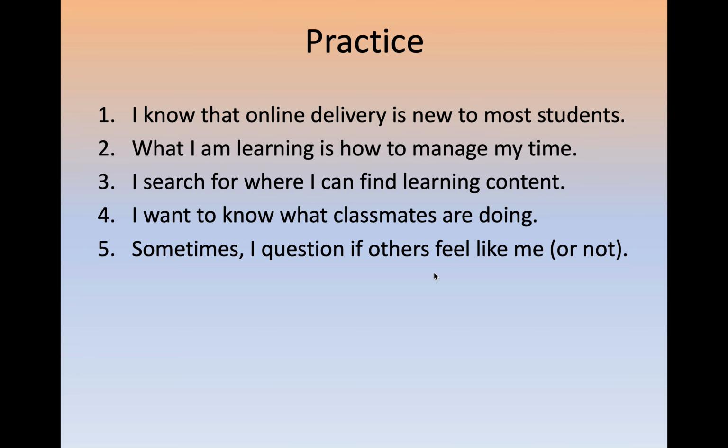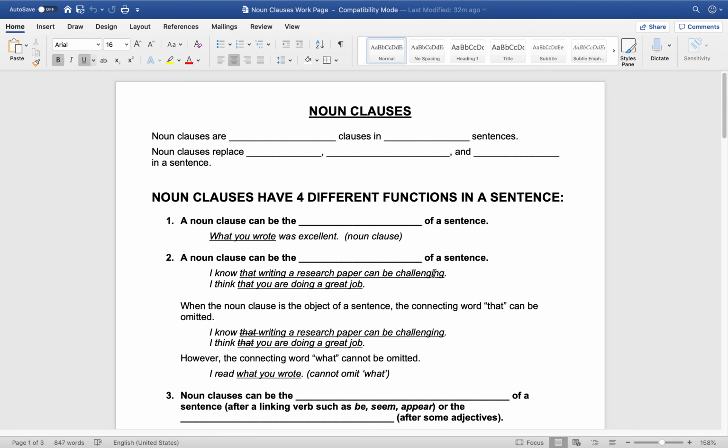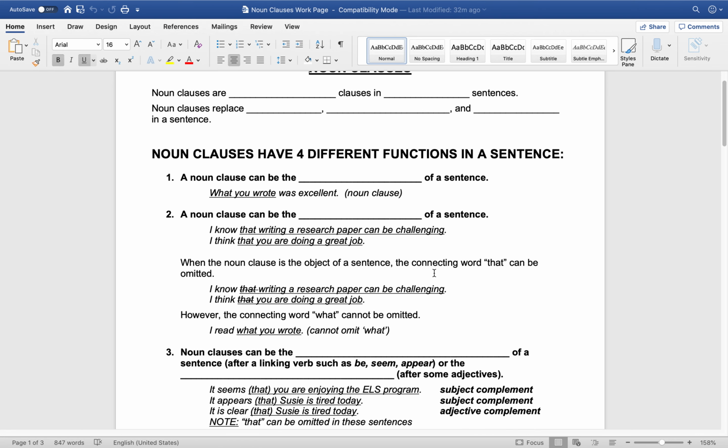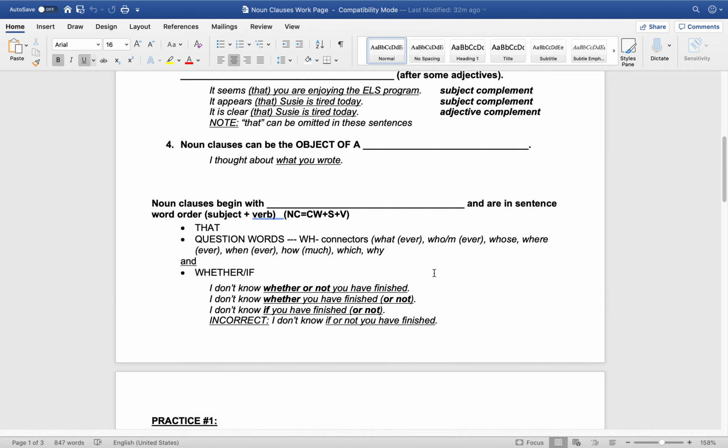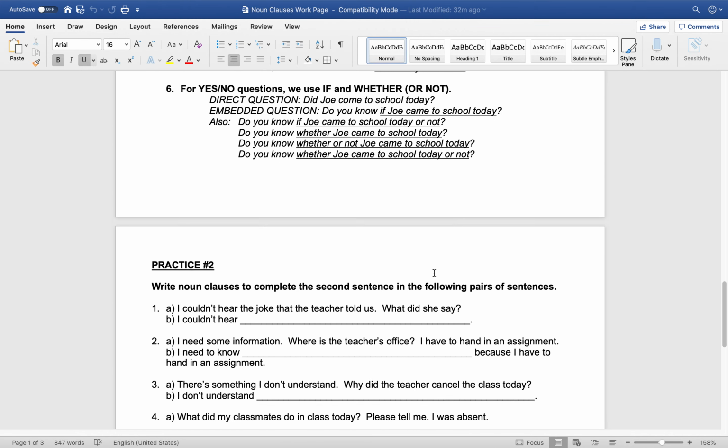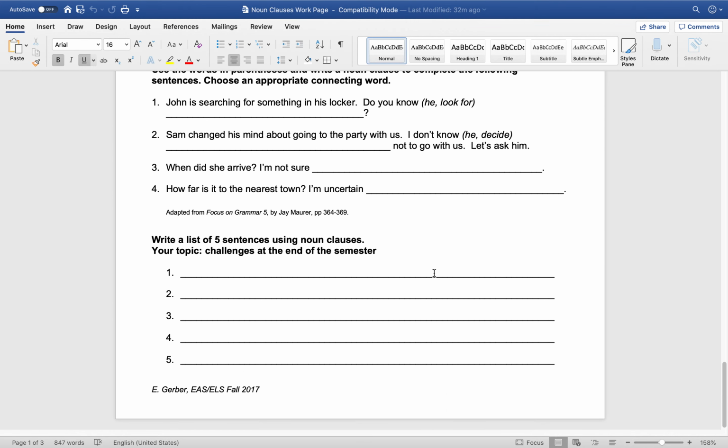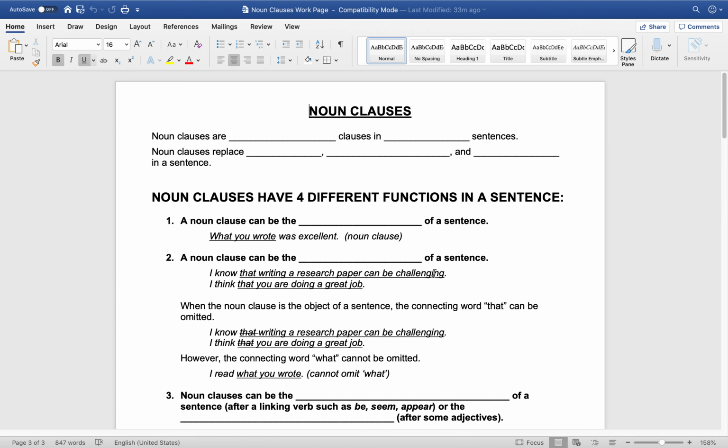Okay, now that you know about noun clauses, check out the worksheet on eConestoga. Read the worksheet and fill in the blanks. There are some activities there, and these activities will be similar to what's on your test. When you're finished the worksheet, you can check your answers. And that's all about noun clauses.